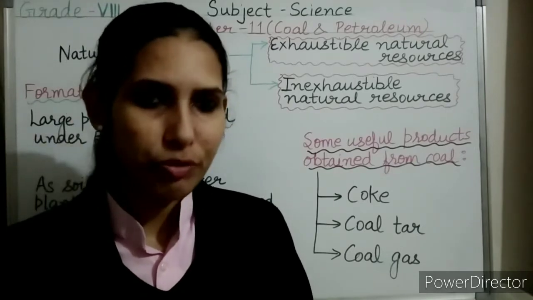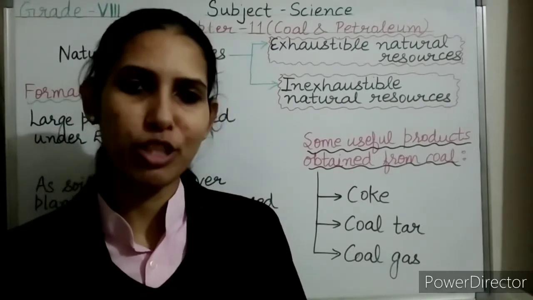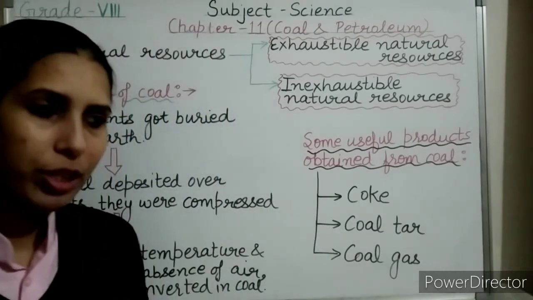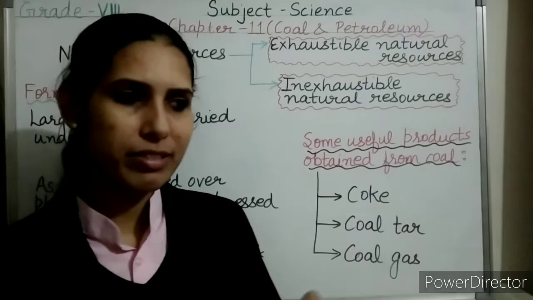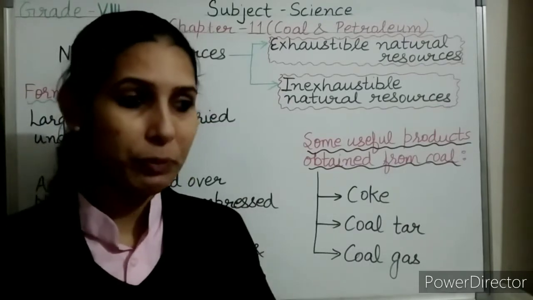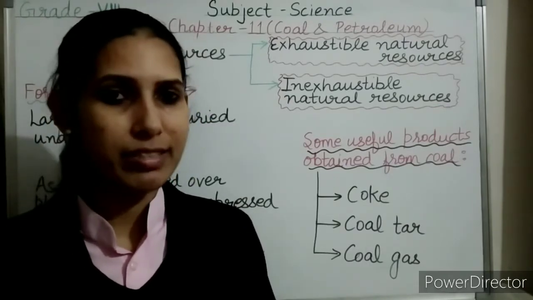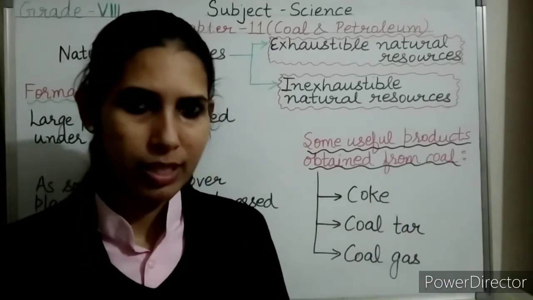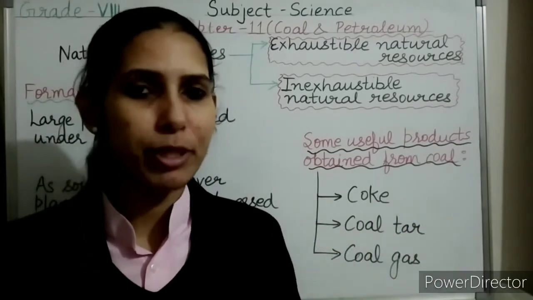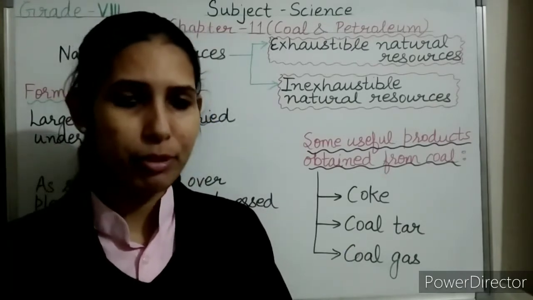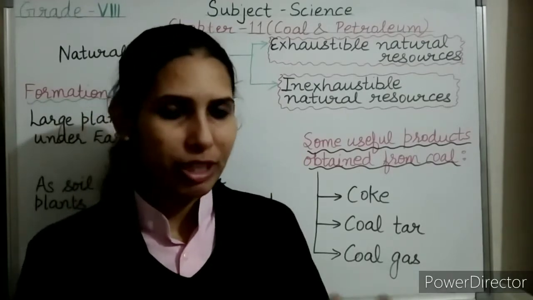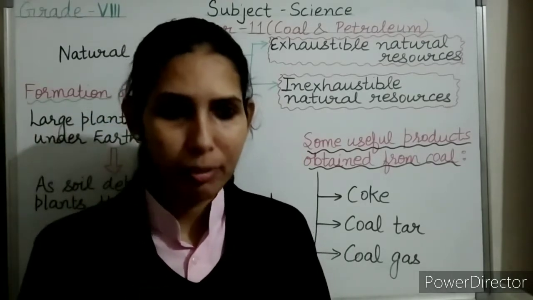So it is a good source of heat energy, and it mainly consists of carbon. So now let's discuss the uses of coal. As I told, it is a very good source of heat energy, because coal mainly consists of carbon. So when coal is burnt in the presence of air, it mainly produces carbon dioxide and a lot of heat energy.